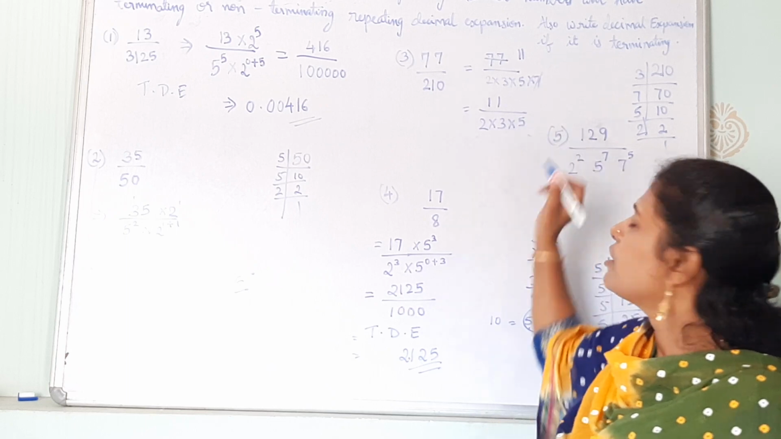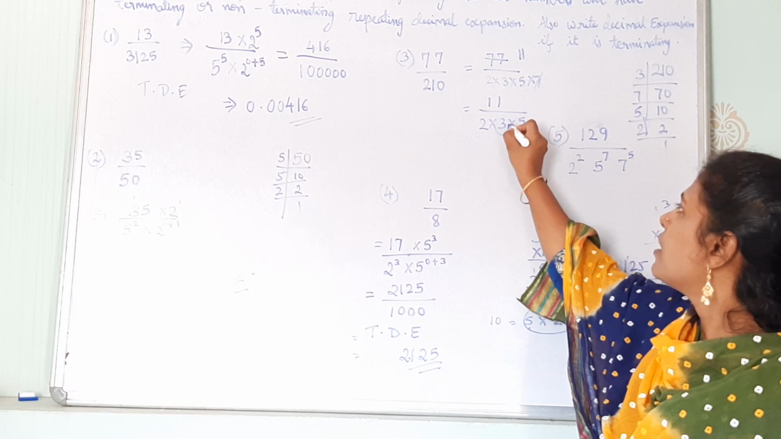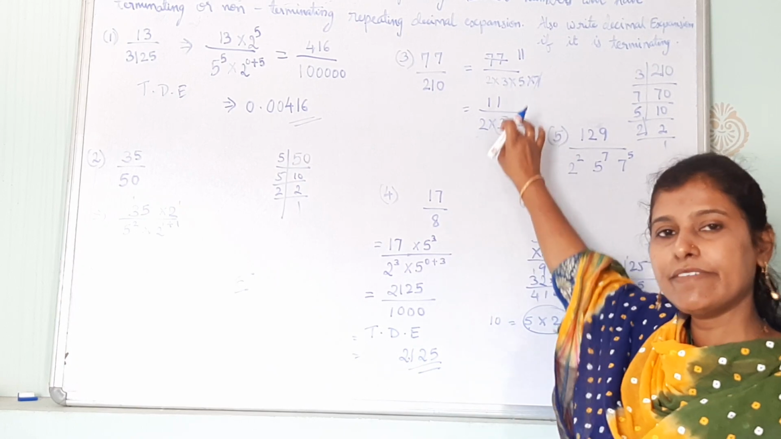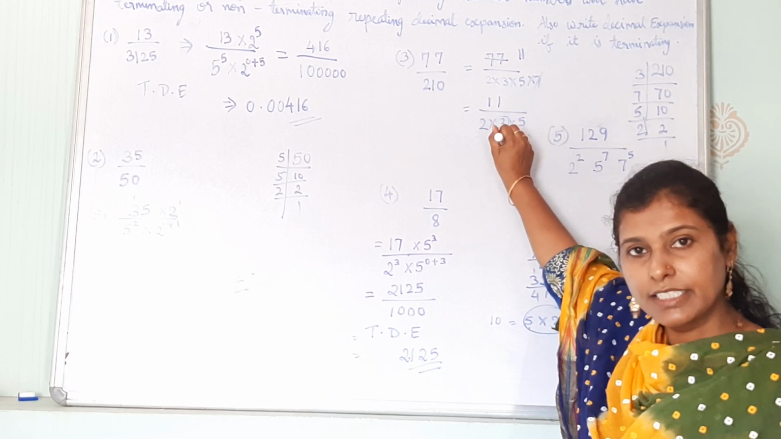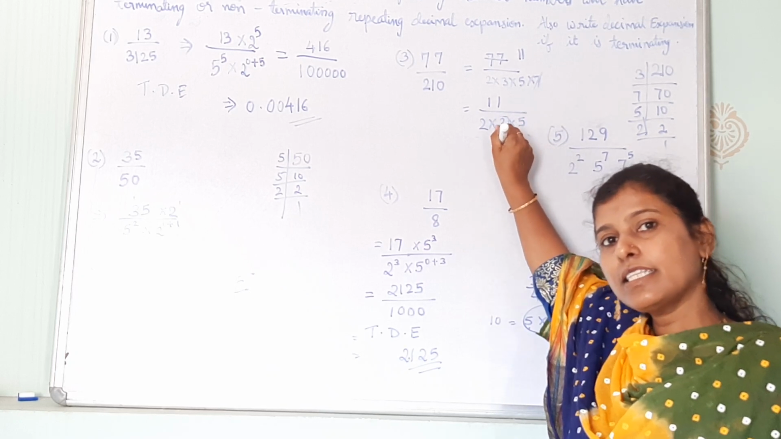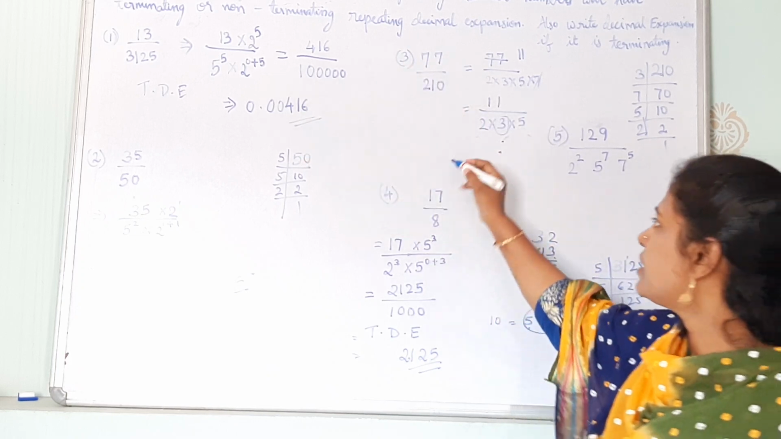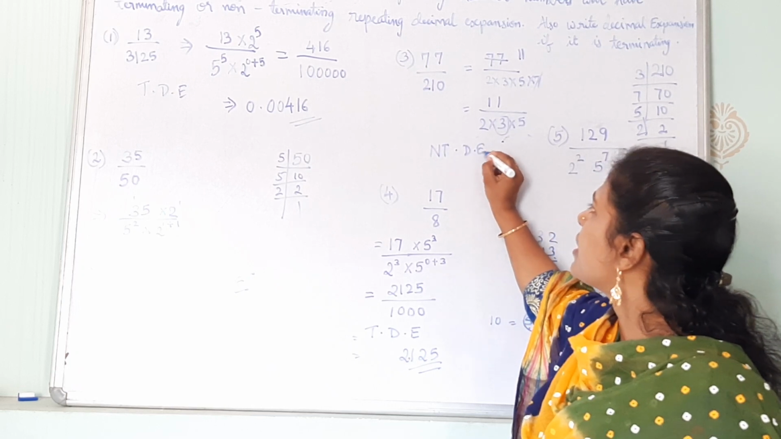Okay, 2 and 5 तो I need it. Okay, it's okay. But what about 3? Can we eliminate it by dividing in the numerator? 11 is not divisible by 3. 11 कटेगा नहीं 3 से, ये 3 डिनोमिनेटर में रह जाएगा. And if it is there in the denominator, it cannot be converted into terminating. So it is non-terminating decimal expansion.